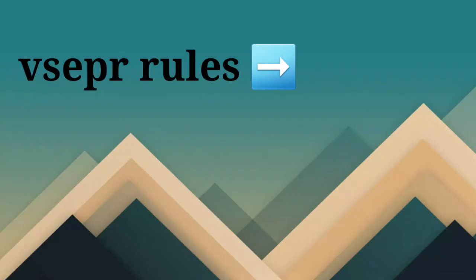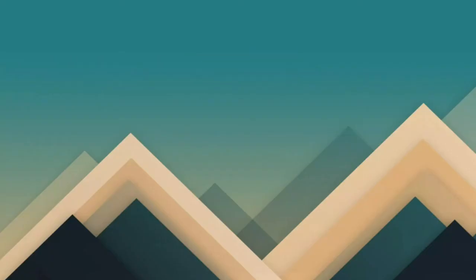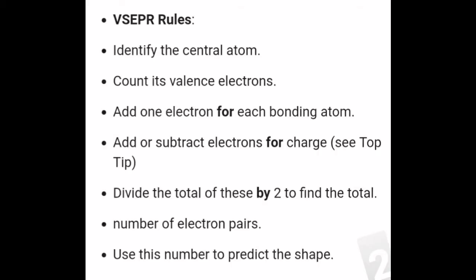The second point, VSEPR rules. First, identify the central atom. Second, count its valence electrons. Third, add one electron for each bonding atom. Fourth, add or subtract electrons for charge. Fifth, divide the total of this by 2 to find the total number of electron pairs. Sixth, use this number to predict the shape.